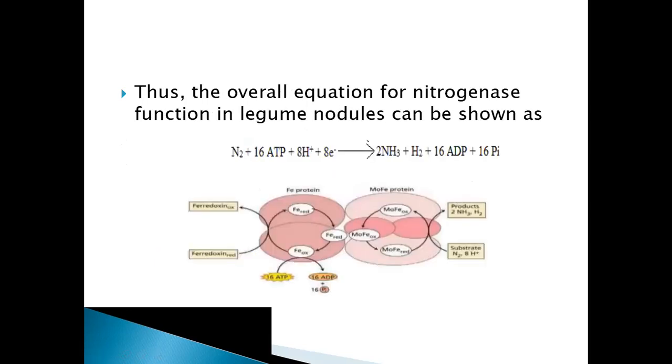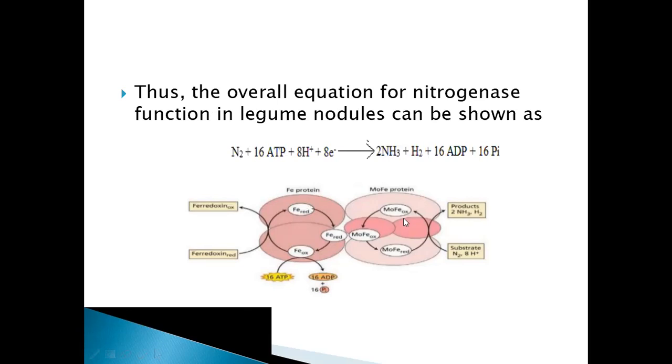Next, so overall the equation for nitrogenase function can be written in this form. Okay, nitrogen N2 plus 16 ATP plus 8 protons, 8 electrons, right? So N2 will give 2 NH3, for which 6 hydrogens are being used. In addition to this, we are using 8 hydrogens, right? So the remaining 2 hydrogens are released as a hydrogen molecule. Okay, and then 16 ATPs will be hydrolyzed to 16 ADP and 16 inorganic phosphate.